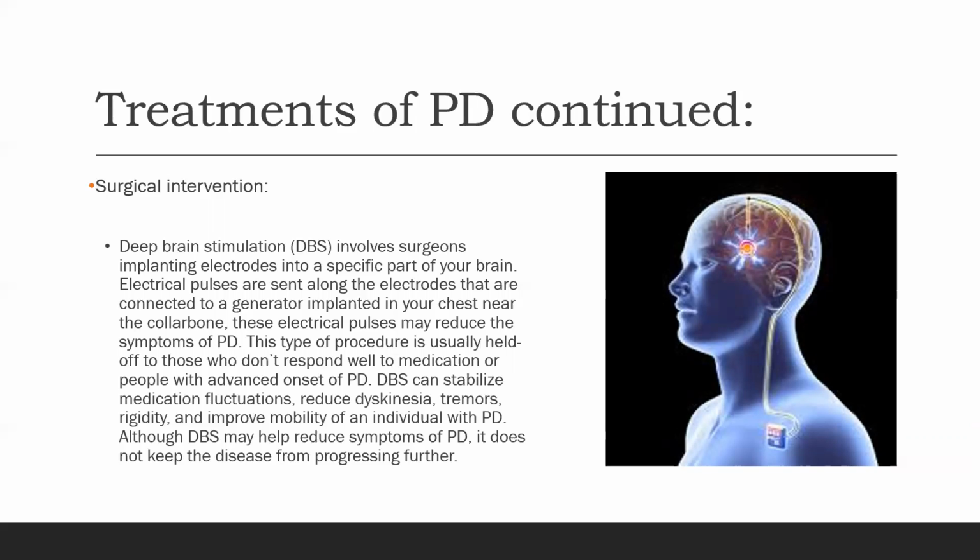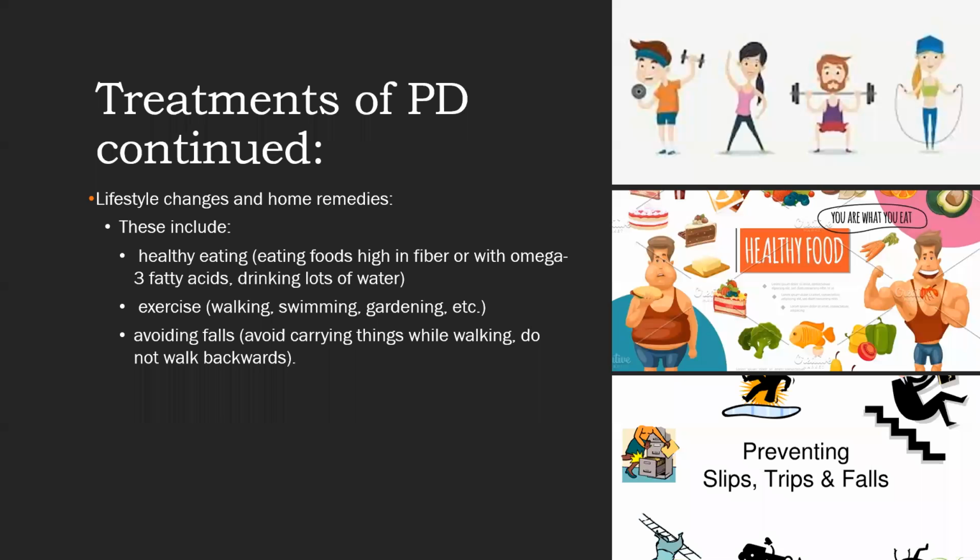This type of procedure is usually held off to those who don't respond well to medication or people with advanced onset of the disease. Deep brain stimulation can stabilize medication fluctuations, reduce tremors, rigidity, and improve mobility of an individual with the disease. Although deep brain stimulation may help reduce symptoms of the disease, it does not keep the disease from progressing further.